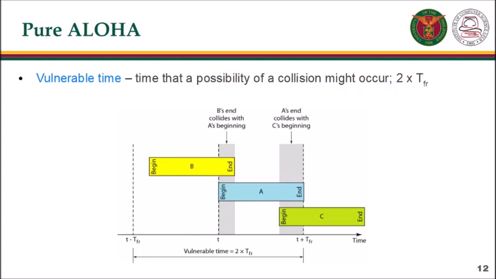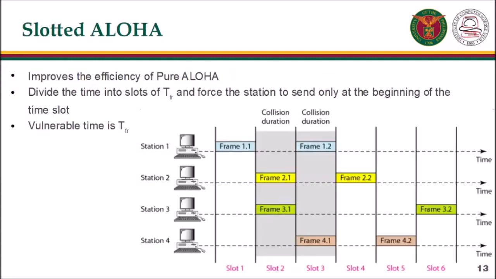The vulnerable time, or the time during which a collision might occur, is 2 times the frame transmission time. Slotted Aloha was invented to improve the efficiency of Pure Aloha. It divides the time into slots of frame transmission time and forces the station to send only at the beginning of the time slot. The vulnerable time is the frame transmission time.